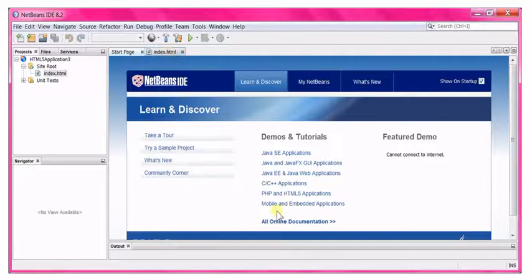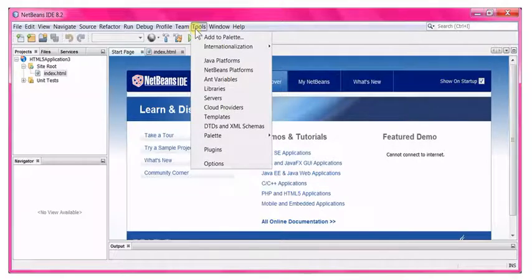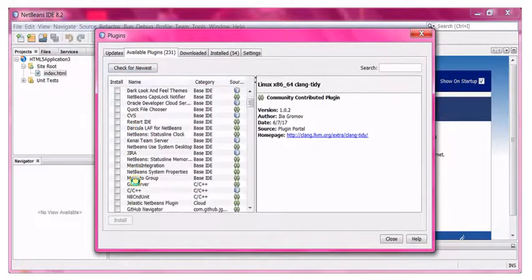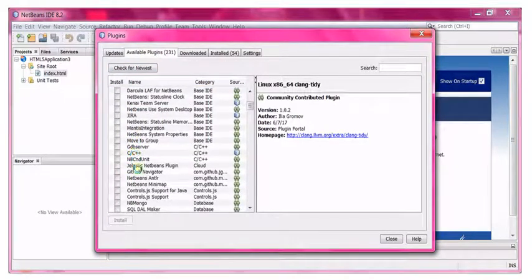Some facilities will not be available after basic installation, like PHP, Java, Web, HTML file. To rectify this, go to Tools, click Plugins. In available plugins, you have to check Java EE Base and then click Install.